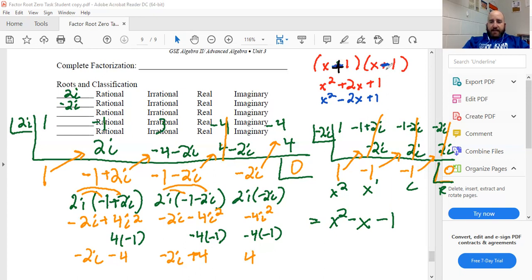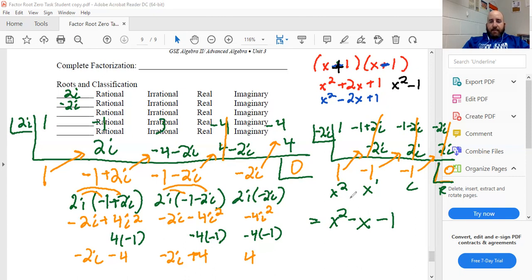If I made this one positive, this one negative, or I flipped it, this one stayed negative, that one positive, I'd have x minus 1 times x plus 1. That would give me x squared minus 1. So there's no way for me to factor this quadratic.